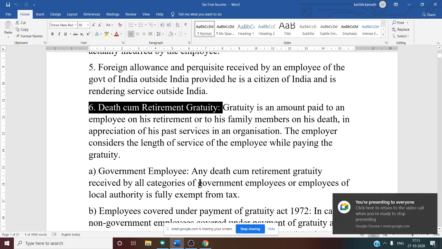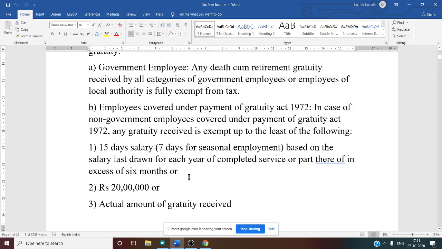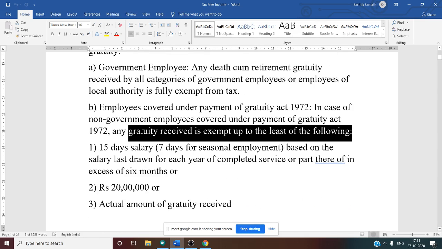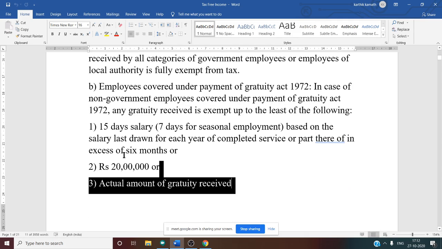Now the first case is a non-government employee who is covered under the Payment of Gratuity Act. In that case, gratuity received is exempt to the least of the following three conditions.